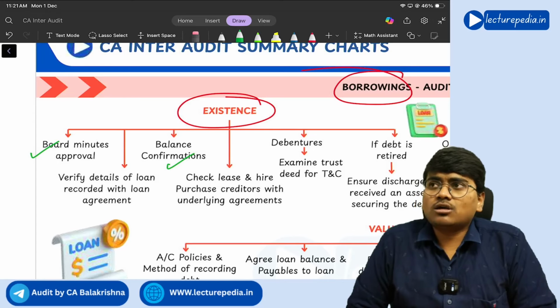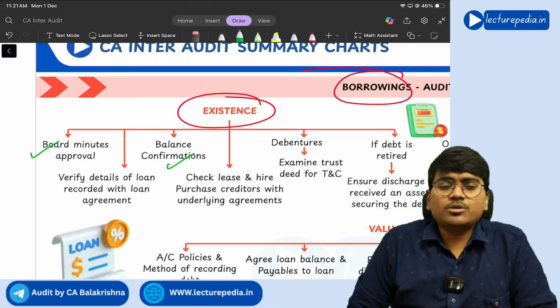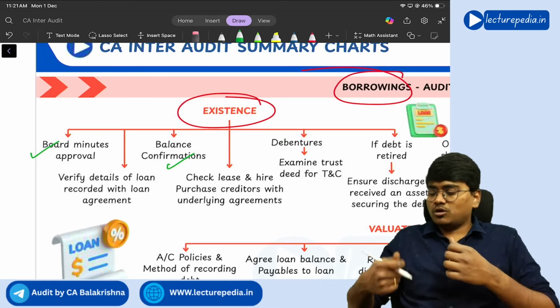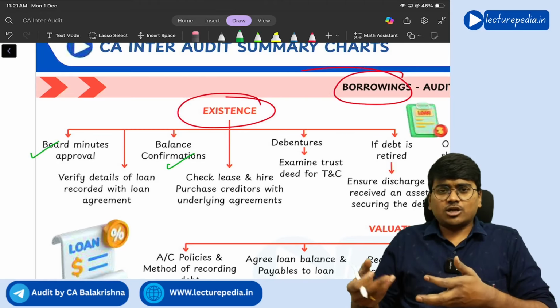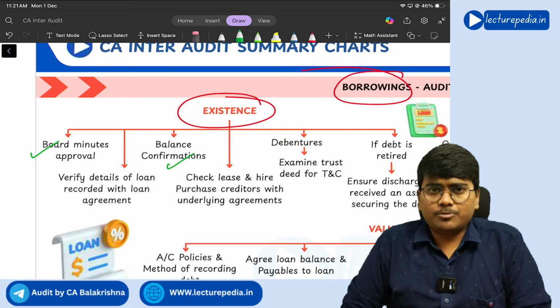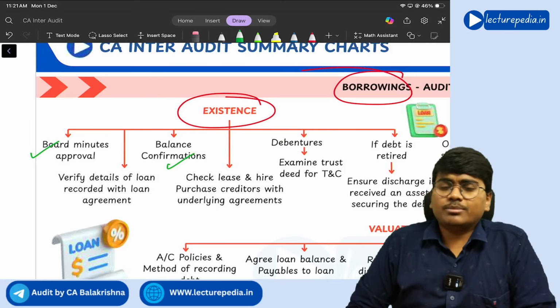But let's say there are 20,000 debenture holders. Because debentures with a face value of 10 rupees or 50 rupees or 100 rupees will be there, you will sell the debentures to a lot of people. So there are 20,000 debenture holders.